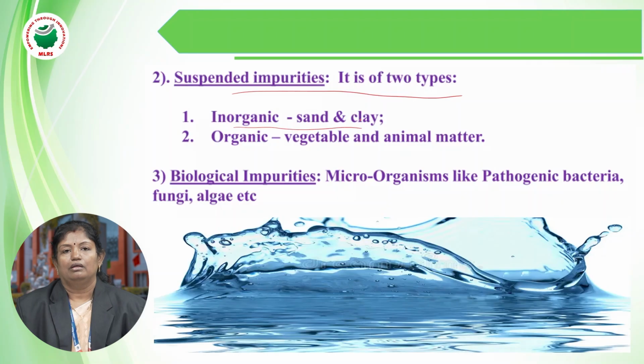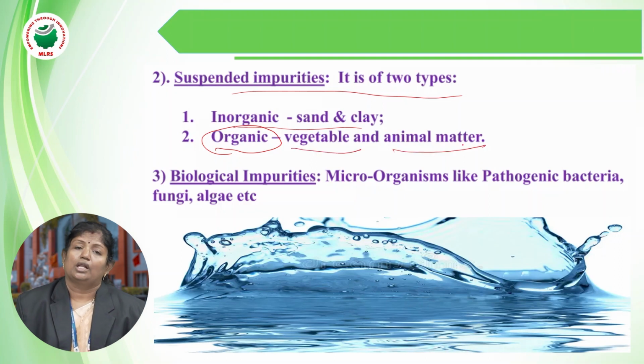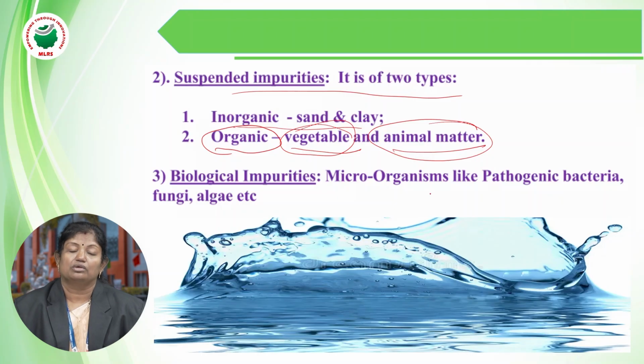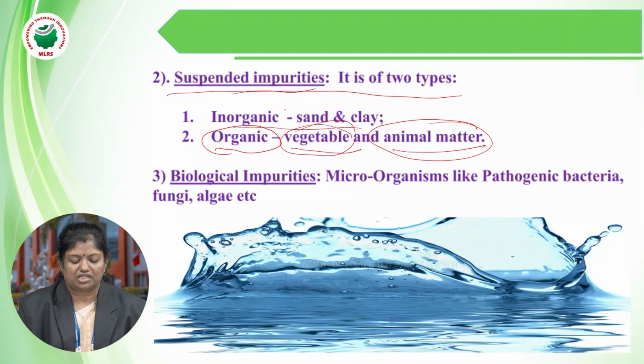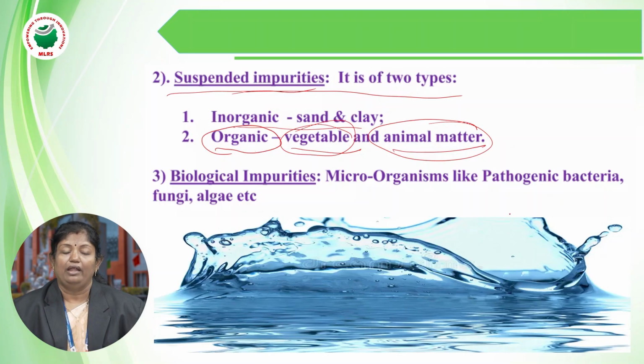Inorganic suspended impurities, for example, are sand and clay. Organic impurities are vegetable matter and animal matter. Most people, without awareness, throw everything into the water, and naturally it also goes into the water, such as vegetable waste and animal matter, which floats. That is why they are called suspended impurities, which cause toxic effects in the water.